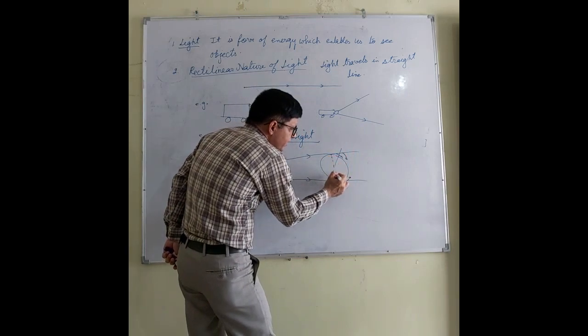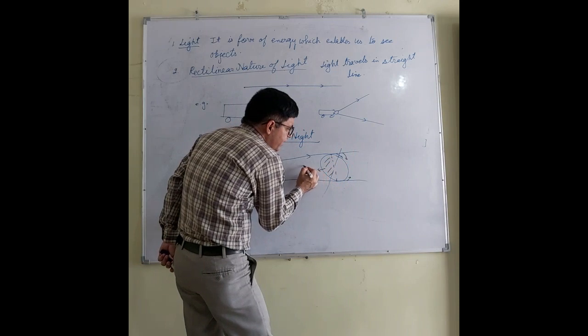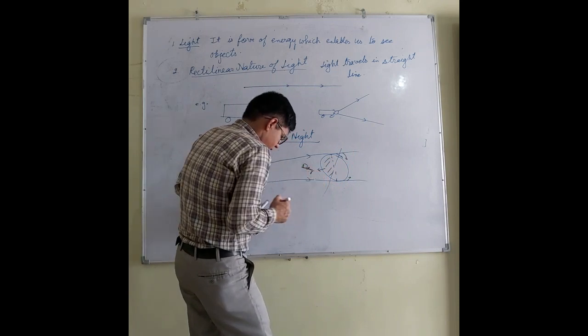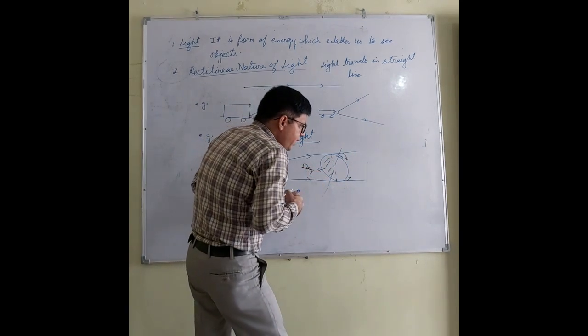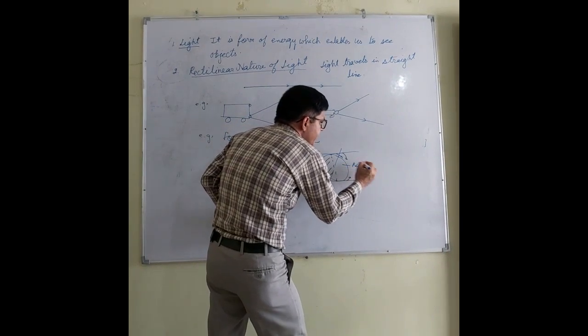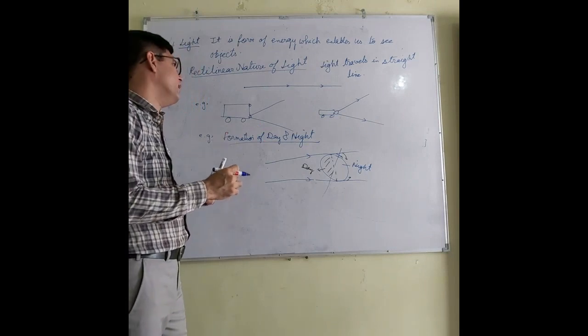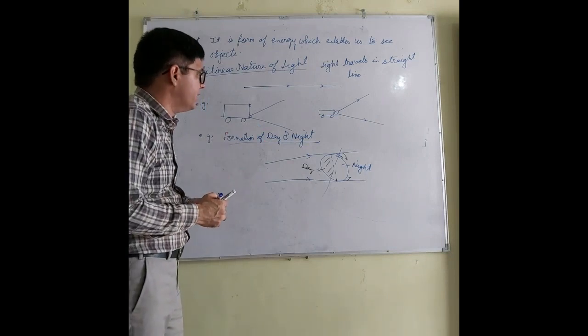So this is the reason why this first half is having the day, whereas the other half of the earth is having night. So day and night are also examples of the rectilinear nature of the light.